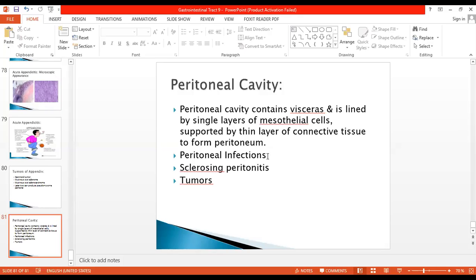When the appendix ruptures, peritonitis can develop. Sclerosing peritonitis can be seen when there is sclerosis of the lining of the peritoneum. Tumors are mostly metastatic tumors to the peritoneal cavity. They can come from the ovary, they can come from the gastrointestinal tract, or they can be primary mesothelial tumors, such as mesothelial carcinoma.